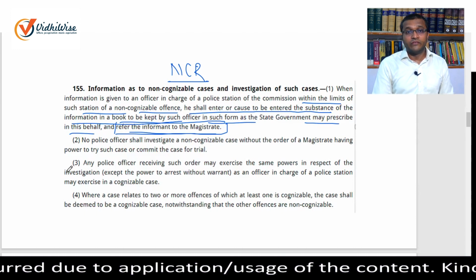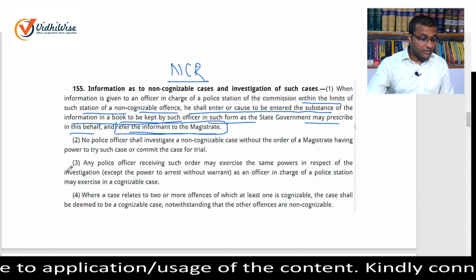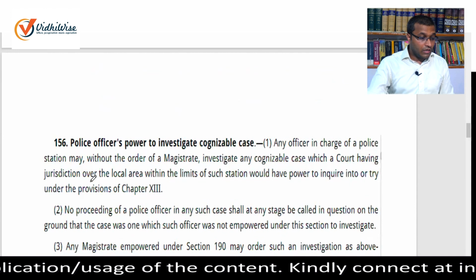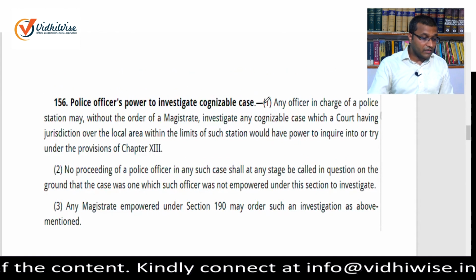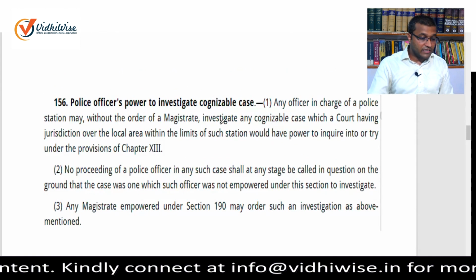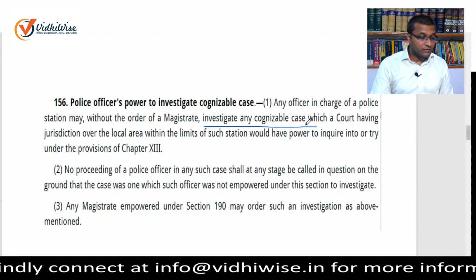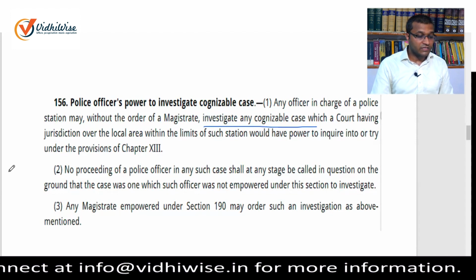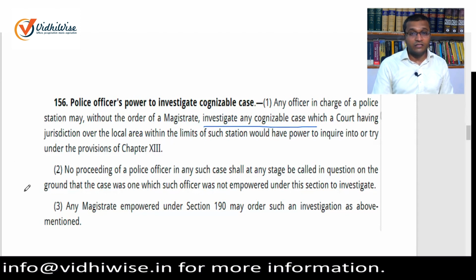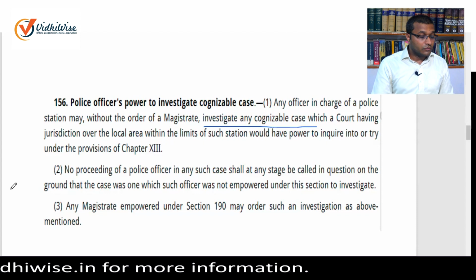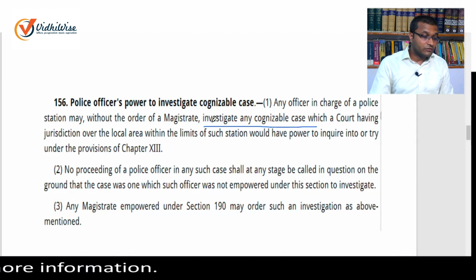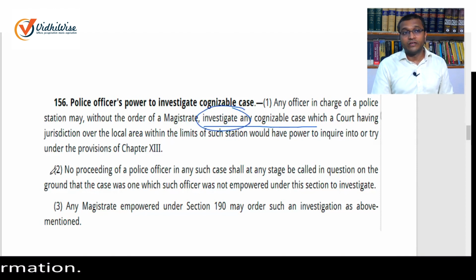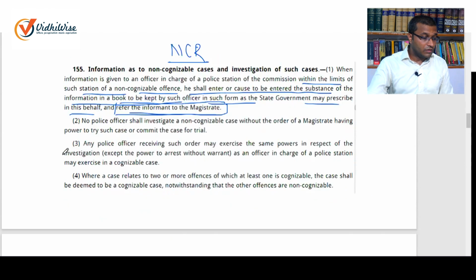Now we will refer to section 156 and see what else is provided there. Under section 156 it is provided that any officer in charge of a police station may, without the order of a magistrate, investigate any cognizable case which a court having jurisdiction over the local area within the limits of such station would have power to inquire into or try under the provisions of chapter 13. So under section 156 we see that a police officer has power to start investigation without the order of a magistrate. Now if we refer to section 155 subsection 2, what is written here?